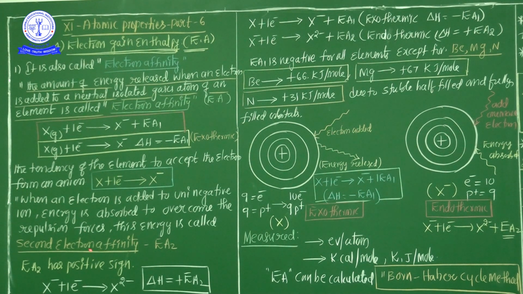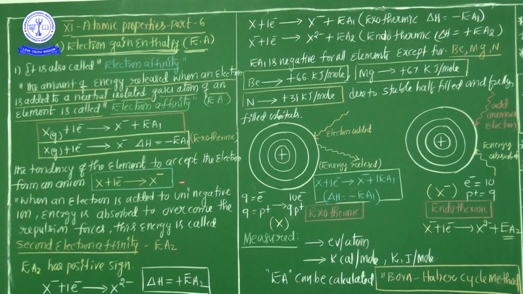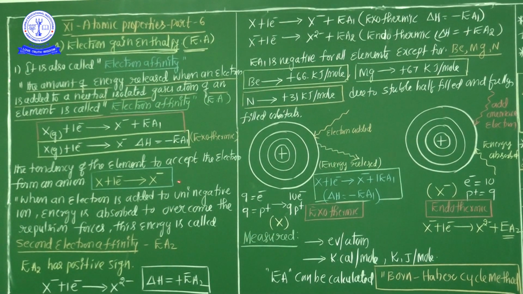What is the reason? Now see here, when an electron is added to a uni-negative ion, that means the element has already accepted one electron, that kind of species is called a uni-negative ion. For example, X is a neutral atom, one electron is accepted, and it is converted into a uni-negative ion. That is first electron affinity, an exothermic reaction.